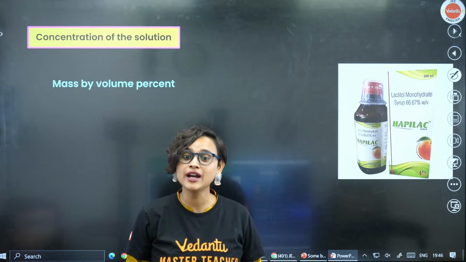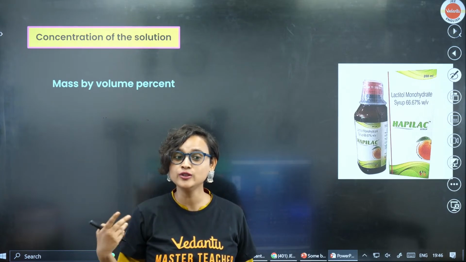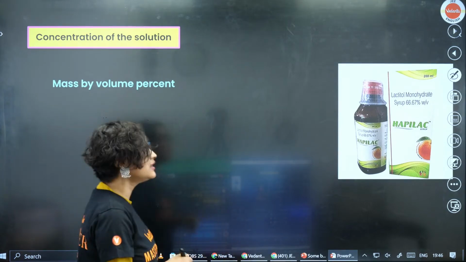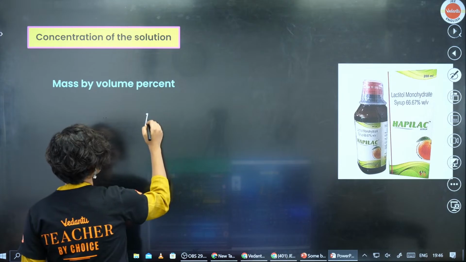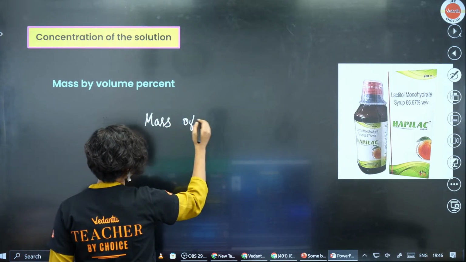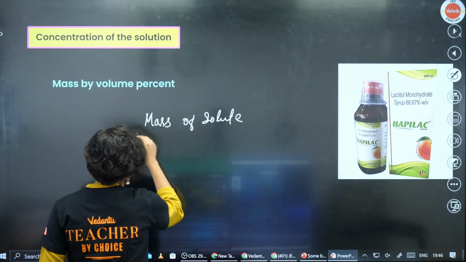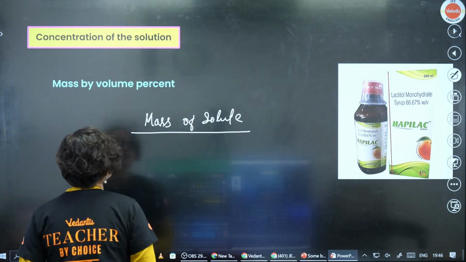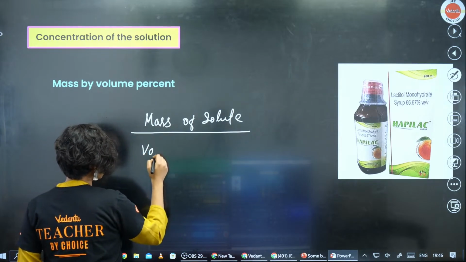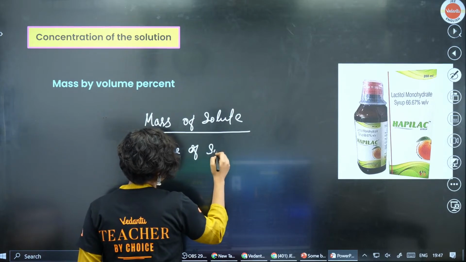It means mass by volume percent. And what we are doing here is mass of solute divided by volume of solution.